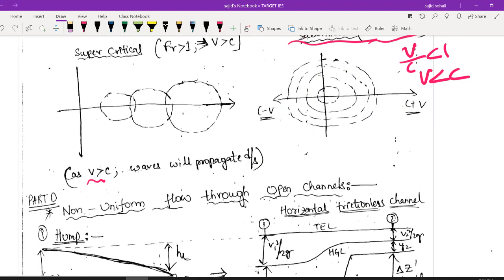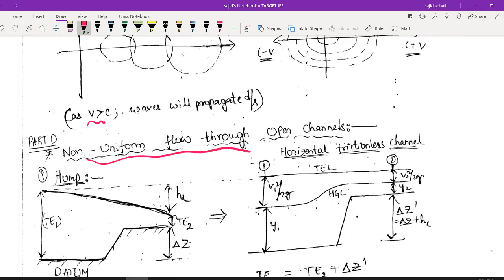Everything is done. Now let us go with the next part, which is non-uniform flow through open channels.